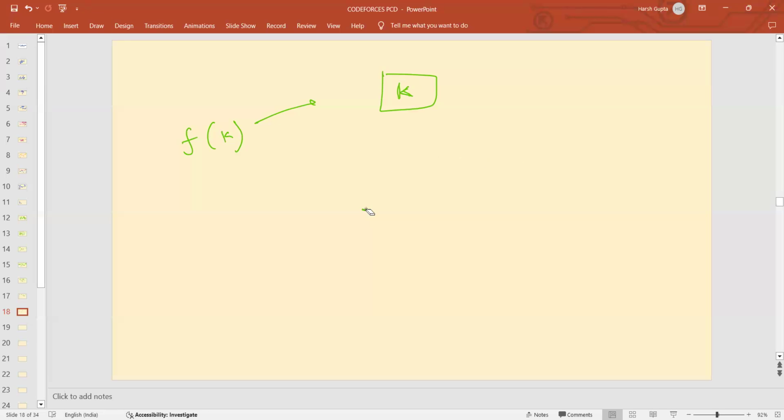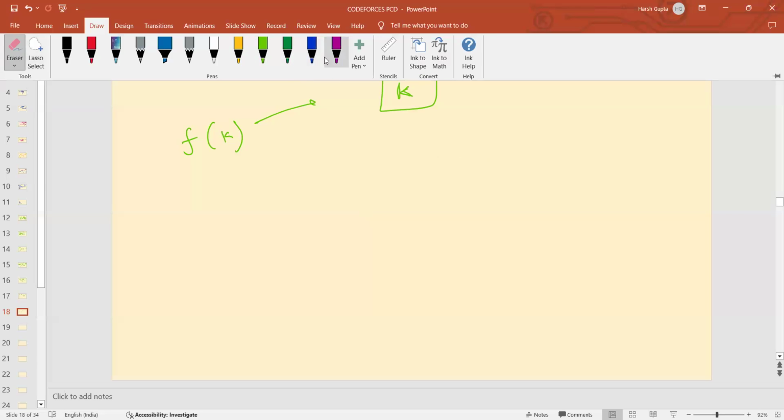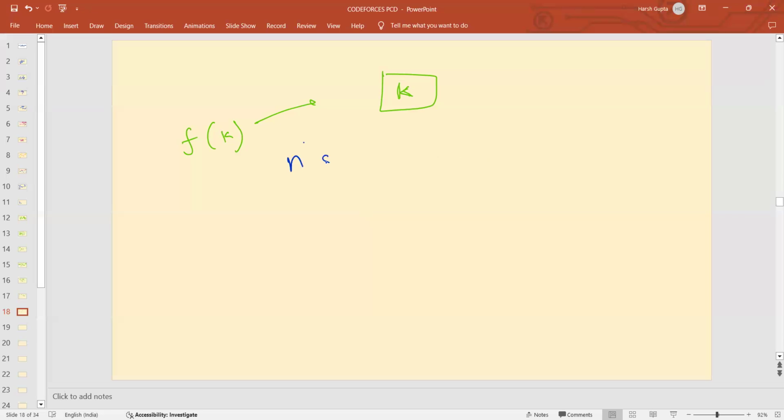So you have basically n sequences, and all these sequences have some integers. The number of integers present in each sequence is given to you. Let's suppose the first sequence has 2 integers, the second one has 3, the third one has 1, and you are given the integers.